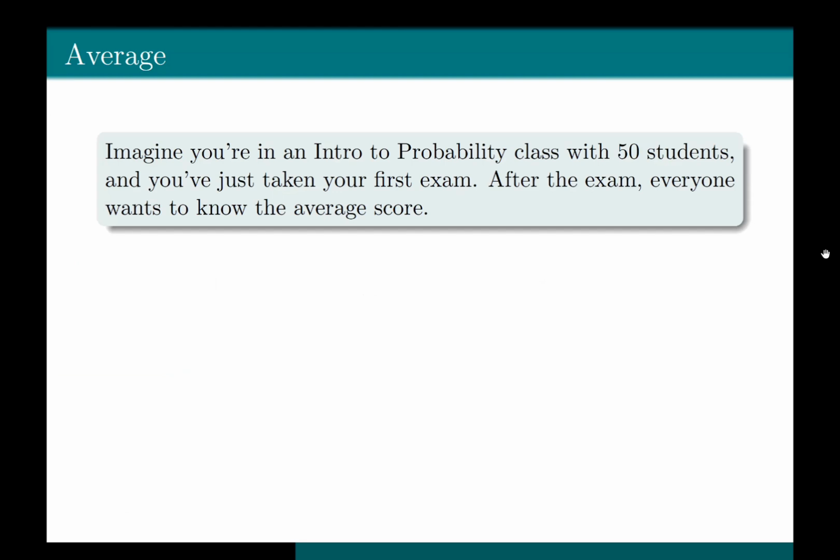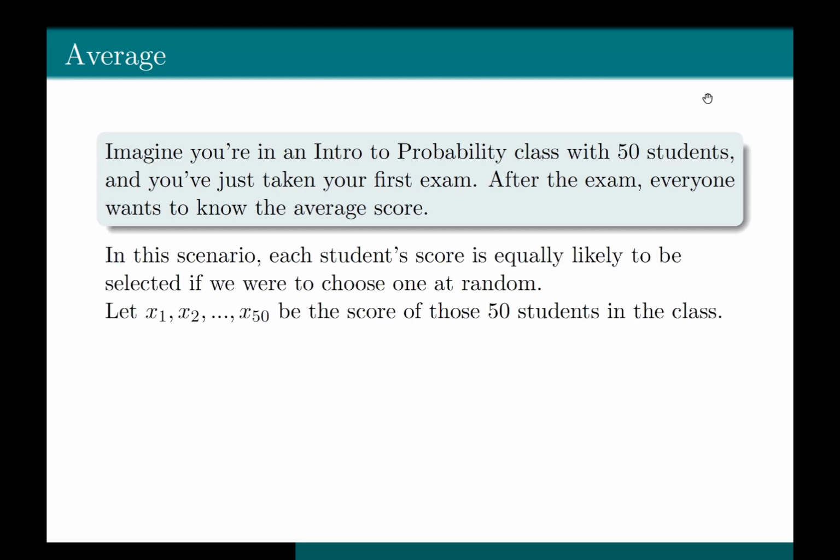Imagine you are in an introduction to probability class with 50 students and you have just taken your first exam. After the exam, everybody wants to know the average score. Now, the question is, how do we find the average? In this scenario, each student's score is equally likely to be selected if we were to choose one at random.